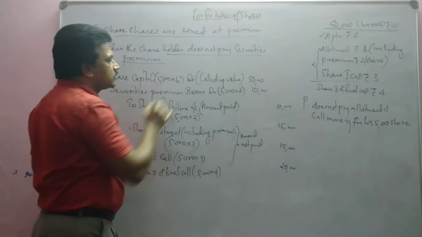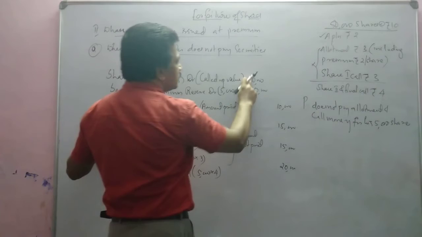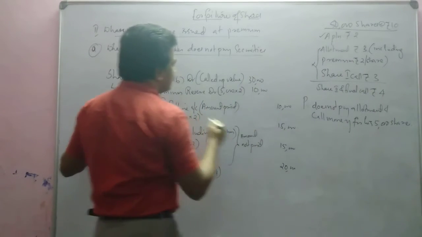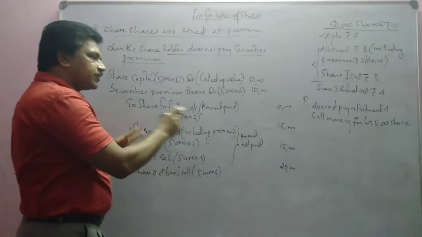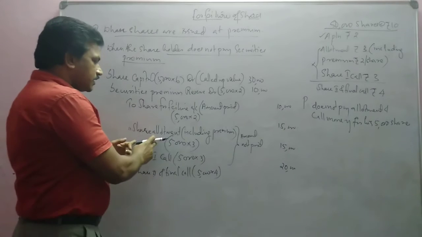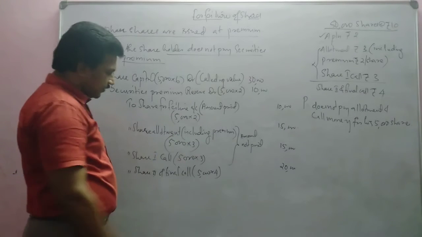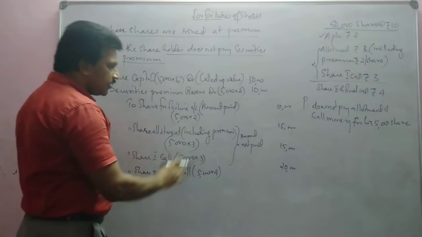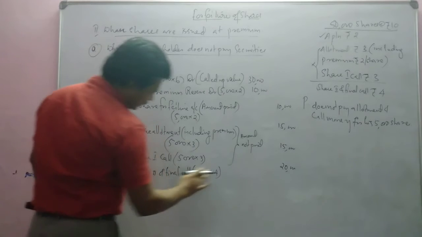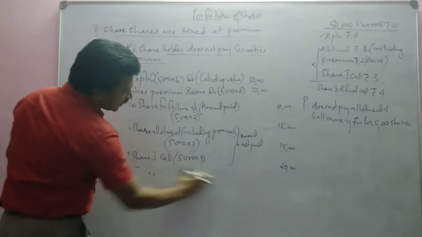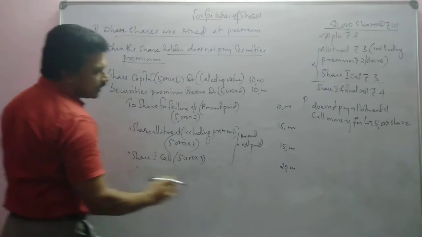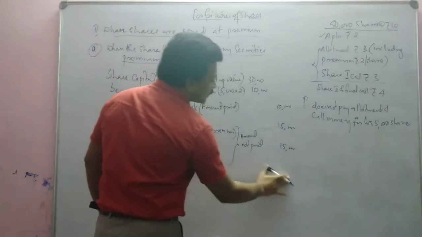So 5,000 into 6. How much? 30,000. Securities premium will be written like that. Share forfeiture entry also like that. Then allotment also same. First call also will be same, but will not write here the second and final call. This entry will not be written. So 20,000 will not be written.